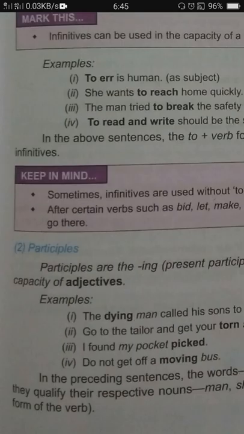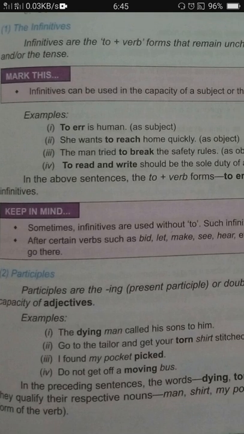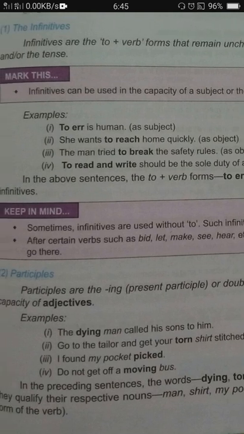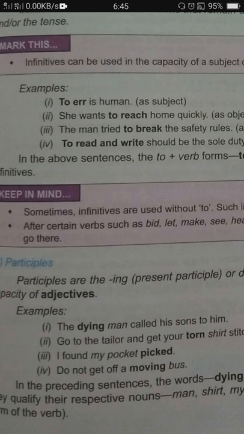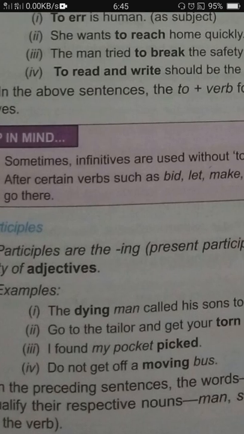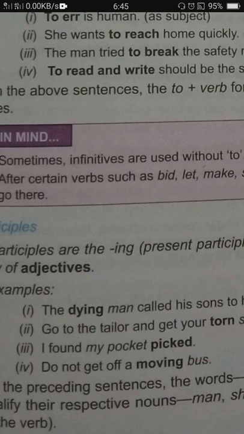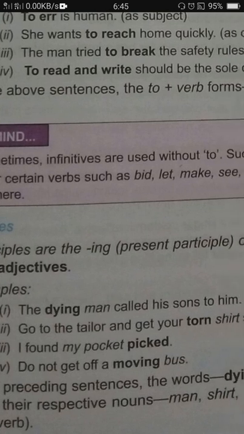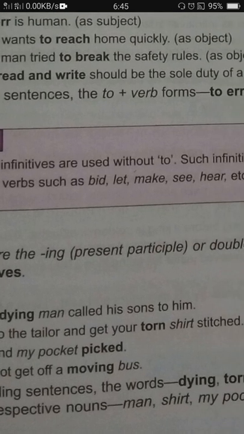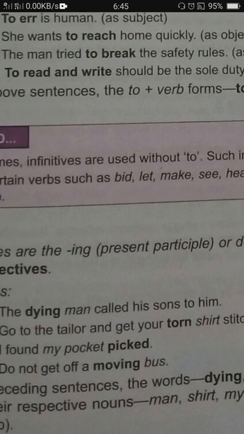Participle. Here participle can be present or past participle. In present participle we use the ing form, and in past participle we use the third form of the verb. Like the ing form: the dying man called his sons. Here the word dying is the ing form of the verb. Okay, dying man, it is present participle. Go to the tailor and get your torn shirt stitched. Torn shirt, torn is the third form, so it is past participle.